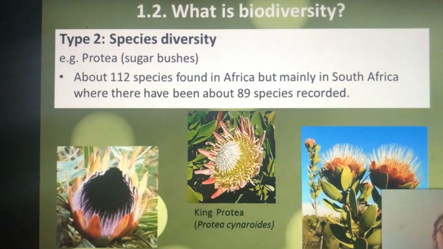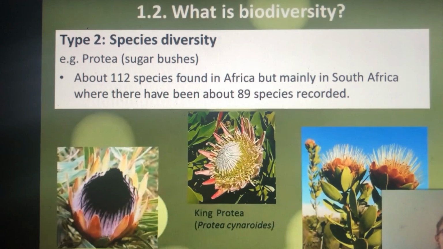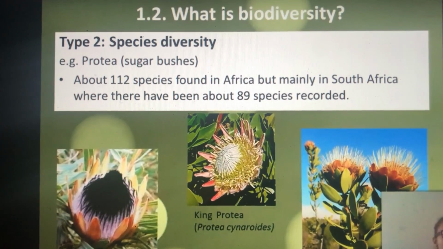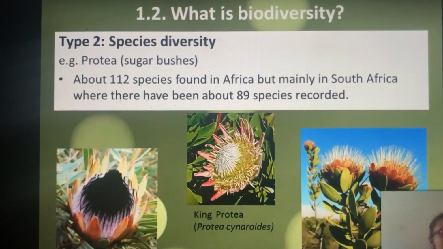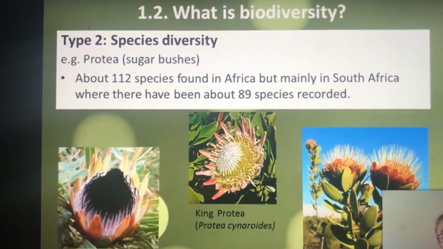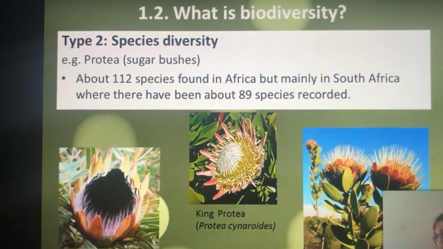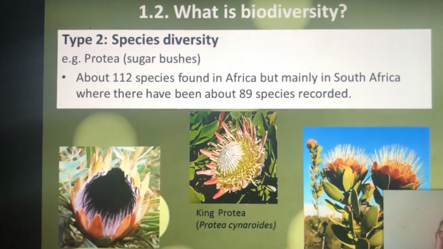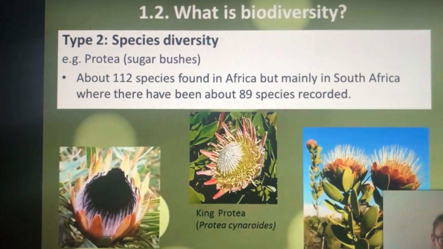And in a similar way, there is species diversity with proteas as well. There are about 112 species found in Africa, with 89 species recorded in South Africa. And the king protea, which is a very beautiful protea, is South Africa's national flower.